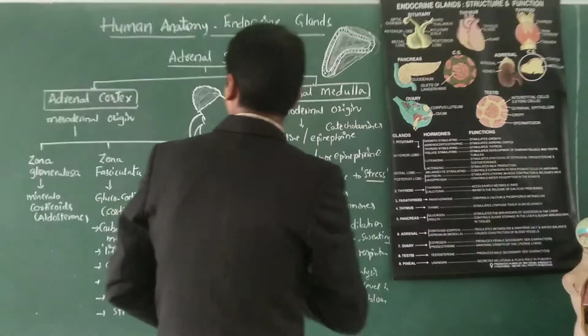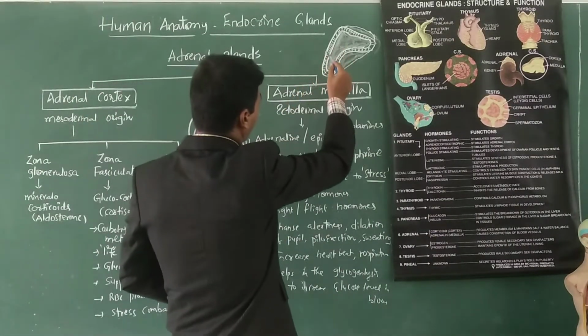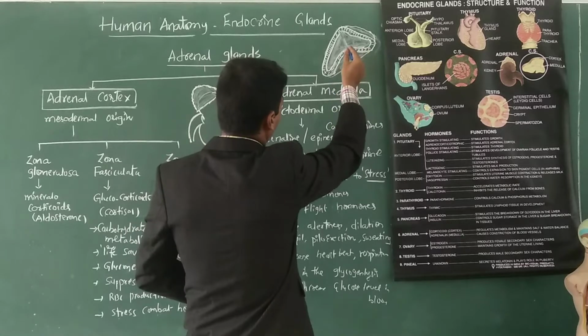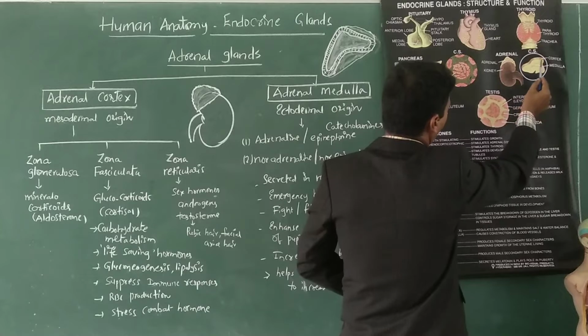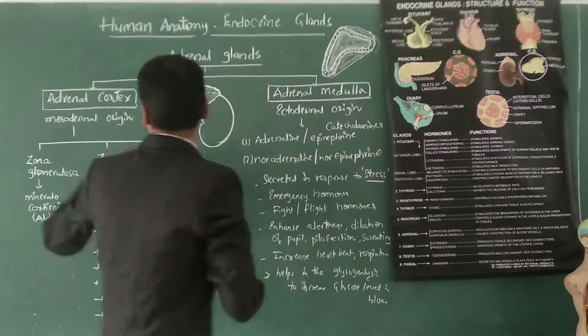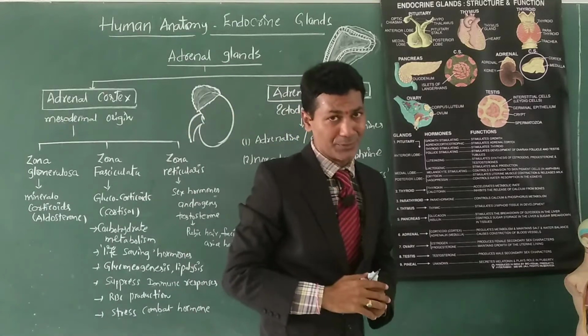Let us see the adrenal cortex first. You can see this outer tissue of the adrenal gland, known as the adrenal cortex, which is again differentiated into three zones.